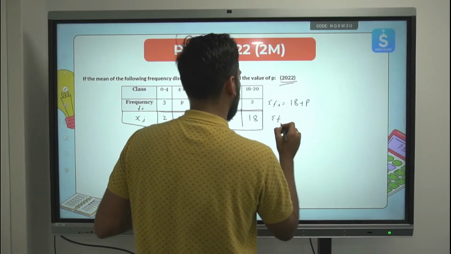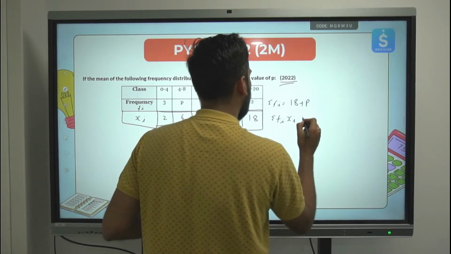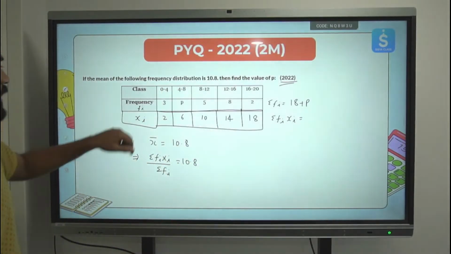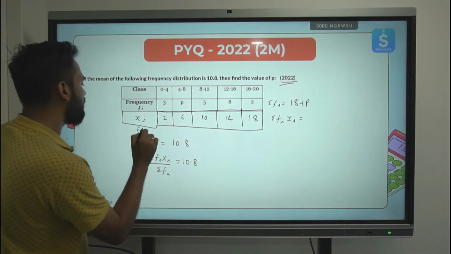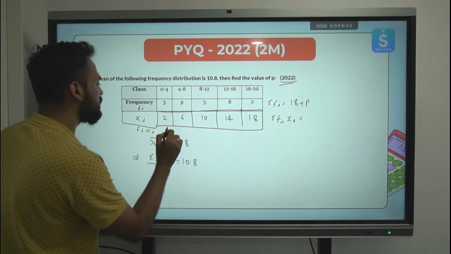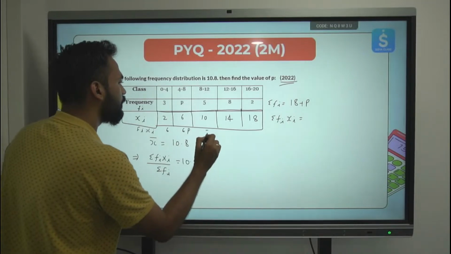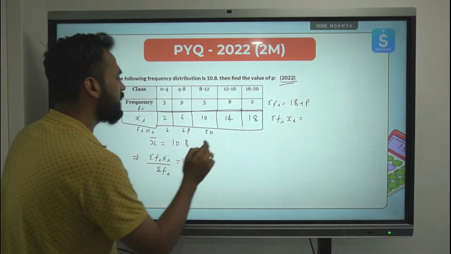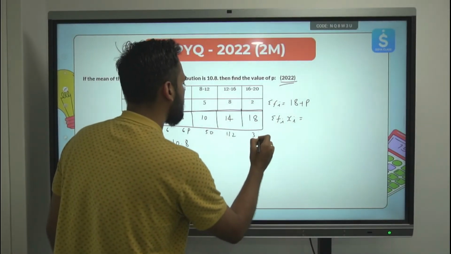Summation of Fi xi. So multiply Fi and xi, let me make a column. 3 into 2, 6. 6P, 50, this will come out to be 112, this will be 36.